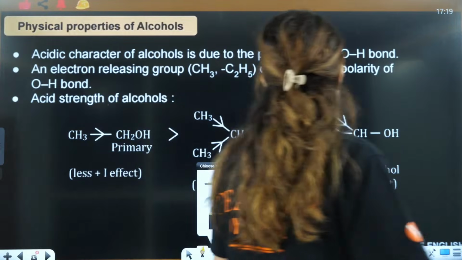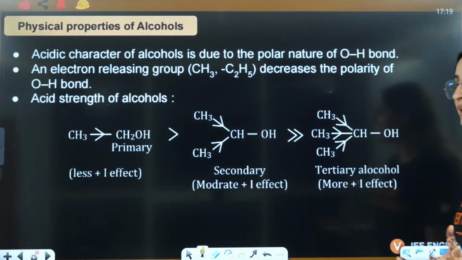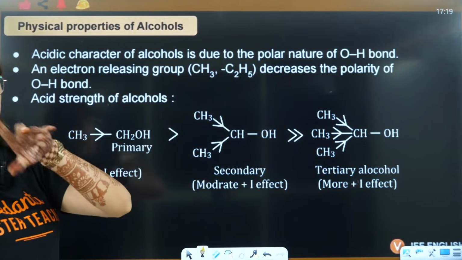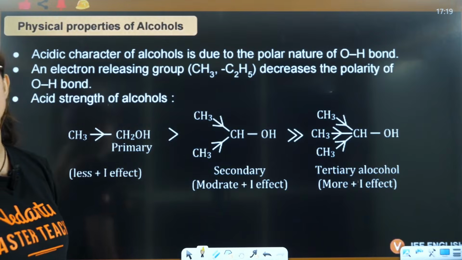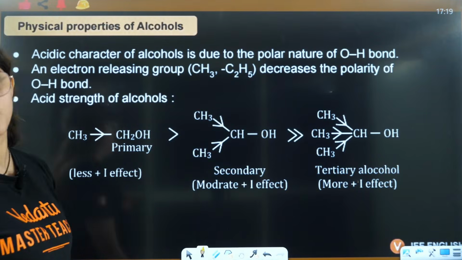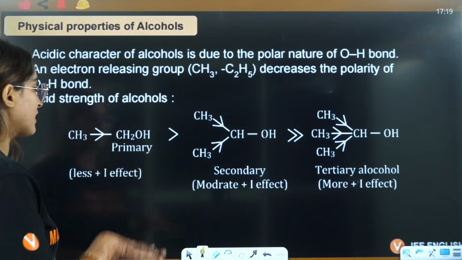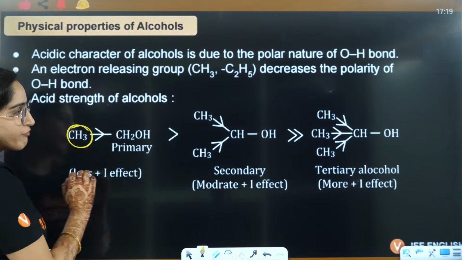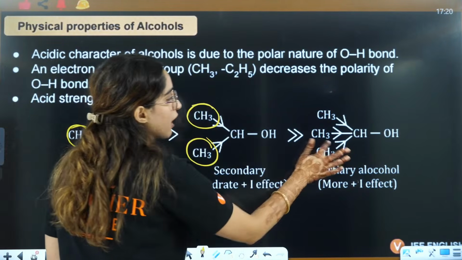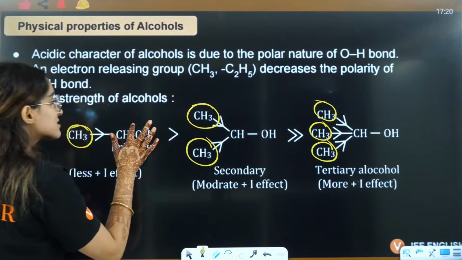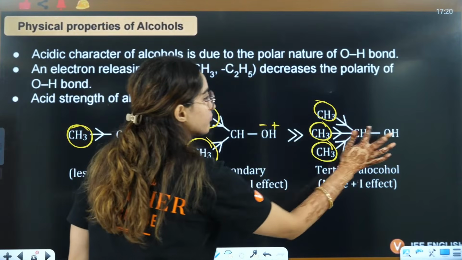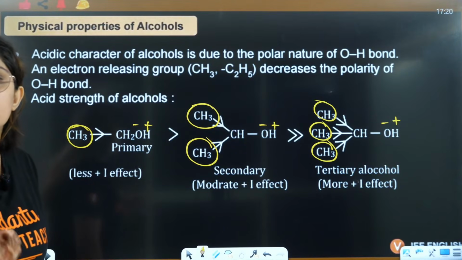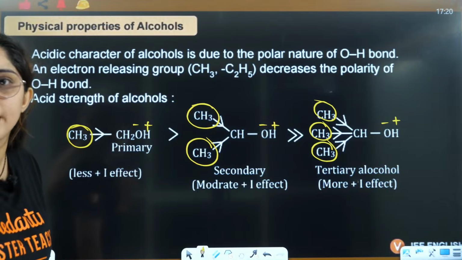right everybody? Now let's talk about the acidic strength of 1 degree, 2 degree, 3 degree alcohol. If you remember, this also we have discussed in GOC as well. So I'll just recap this for you. Here you have 1 plus I effect, here you have 2 plus I effect, here you have 3 plus I effect. And acidity means this is negative, positive. The more the stability of the carbanion, the more will be the acidic strength, right?